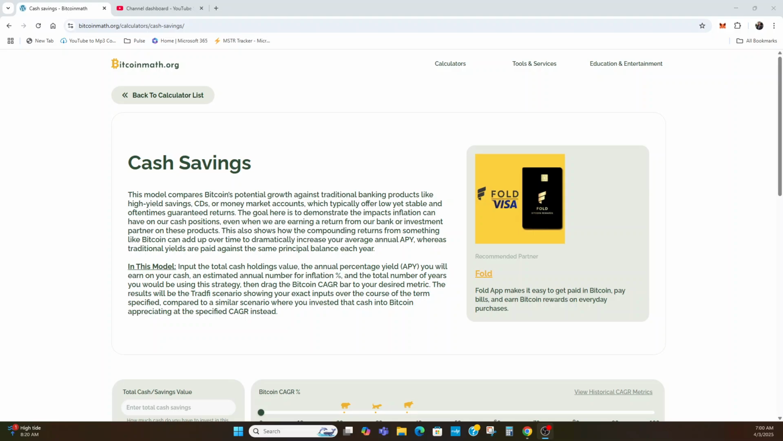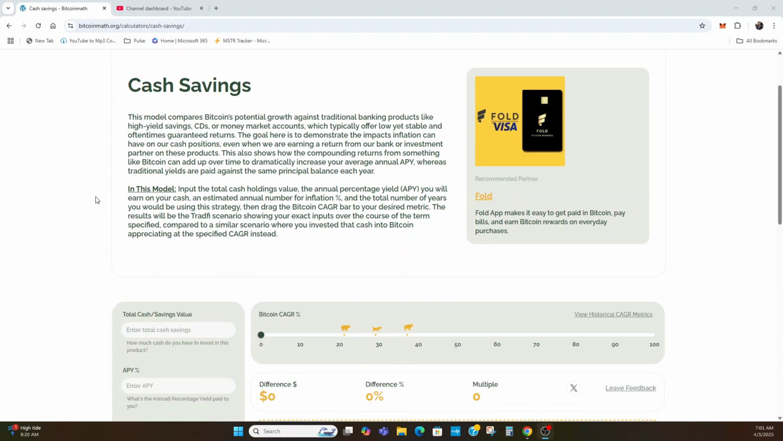In today's video, we're going to look at the cash savings calculator. This is a pretty straightforward model, really comparing the impacts of inflation to our cash savings when we put them into checking accounts, savings accounts, money market accounts, CDs, things of that nature that are producing a 0 or low 1, 2, 3, sometimes 4 or 5% annual percentage yield, known as APY, comparing that with the long-term benefits of saving in something like Bitcoin and modeling the results using Bitcoin's compound annual growth rate.